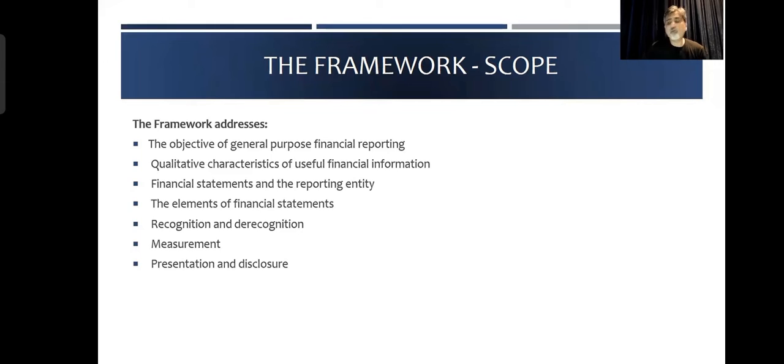There are 4 areas you should remember, okay? There are always 4 areas. First one is always recognition. Second is measurement. Third is presentation. And fourth is disclosure. Okay, 4 areas we talk about: recognition, measurement, presentation, and disclosure.